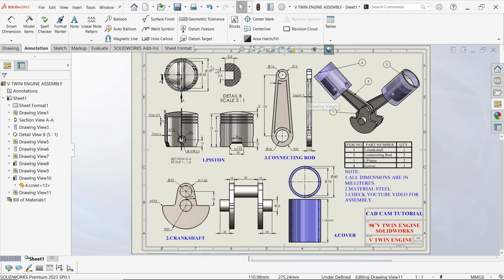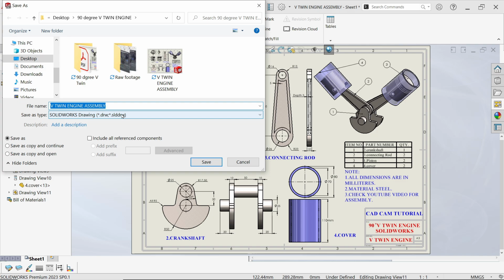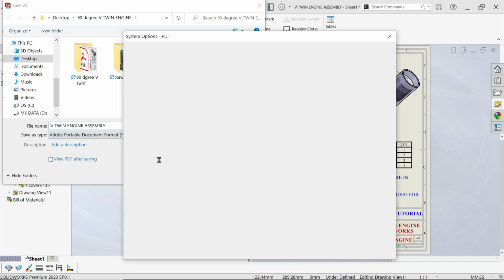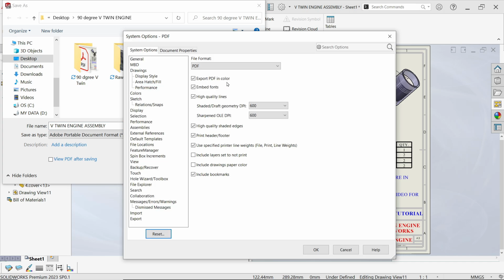Okay, let me do one more thing. Okay, let's save this. Save as. I'm going to save as a PDF. Okay, go to PDF. Now here go to option. This is important. Export in PDF color. Keep high quality lines.